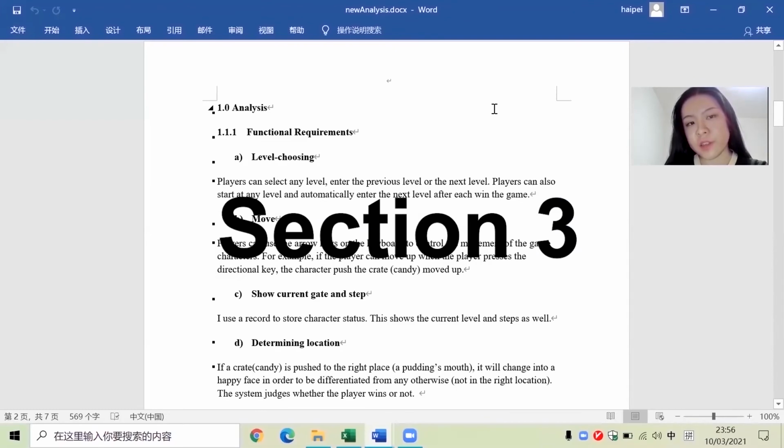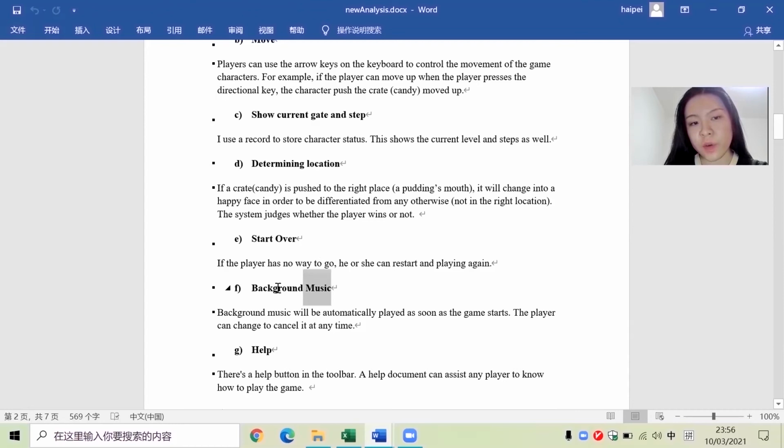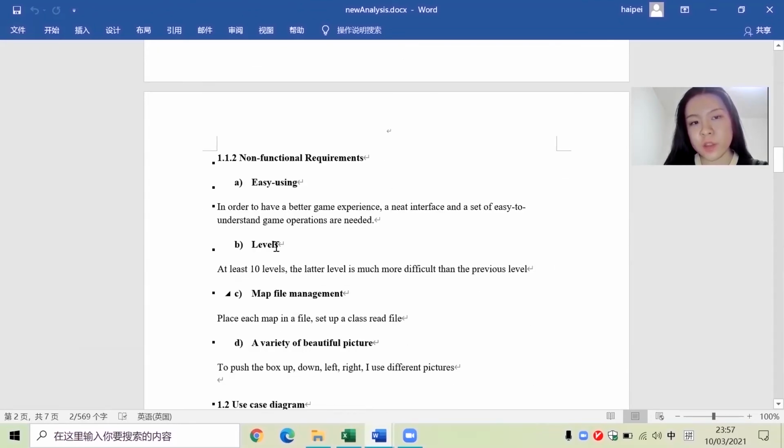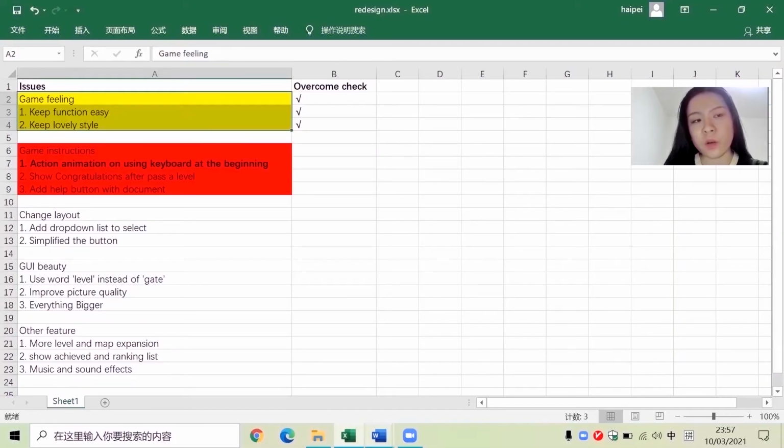I first analyzed the functional requirements of my game. I have added 2 as the players wished. The non-functional requirements are to keep it easy and keep the lovely style. That's what I've done a good job on, and I want to keep it.